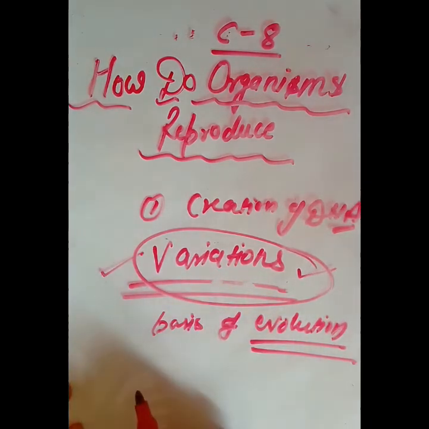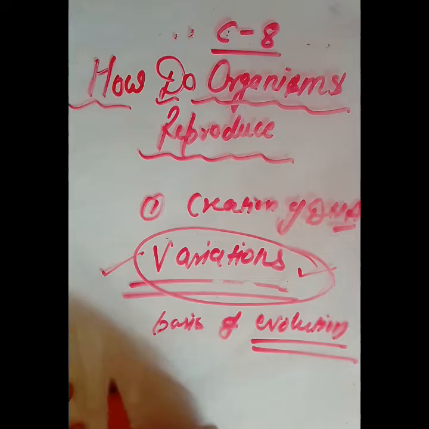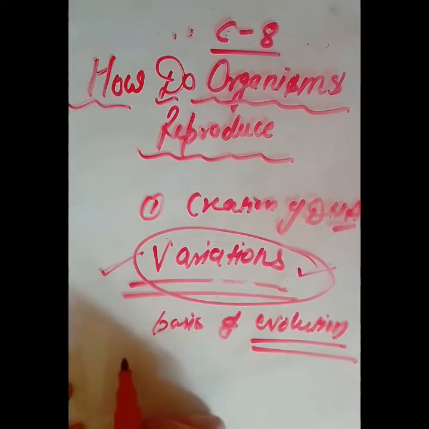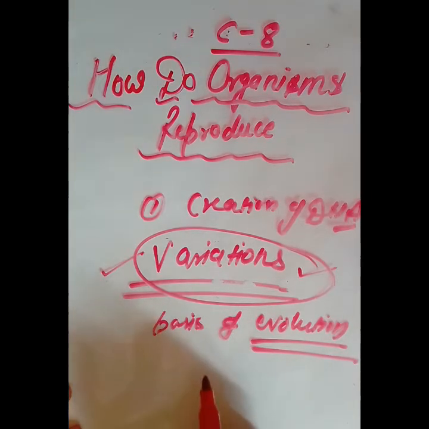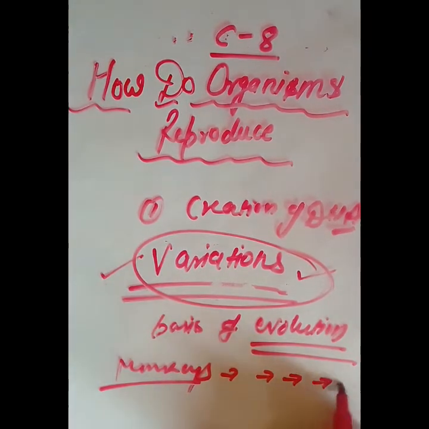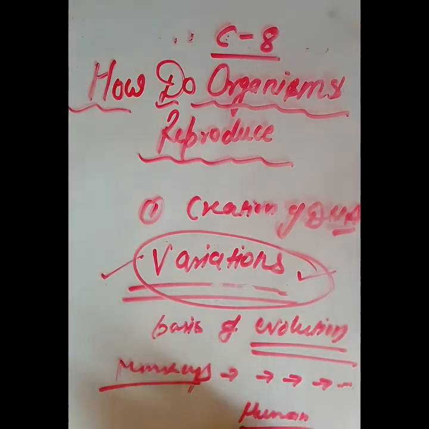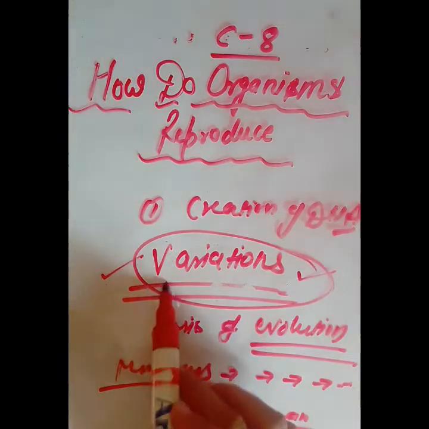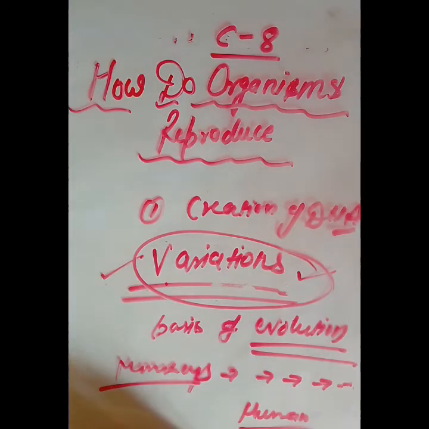What is evolution? Commonly you know that human beings have evolved from monkeys. There will be minor changes generation after generation, then there is evolution from monkeys to human beings, and that is because of the variations, right?